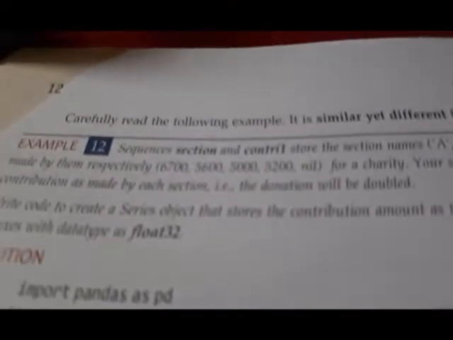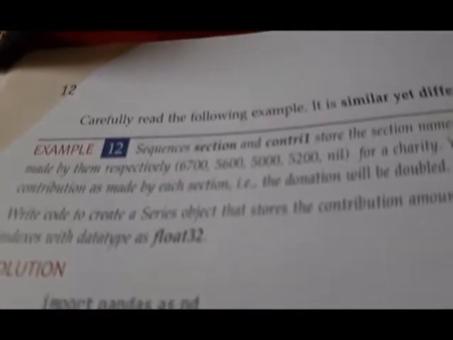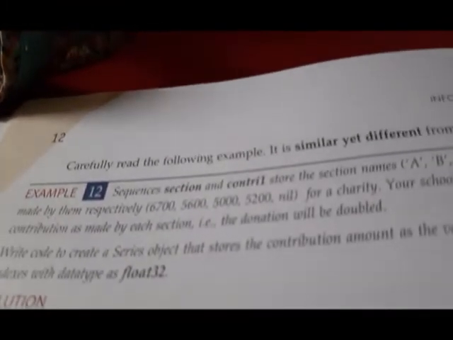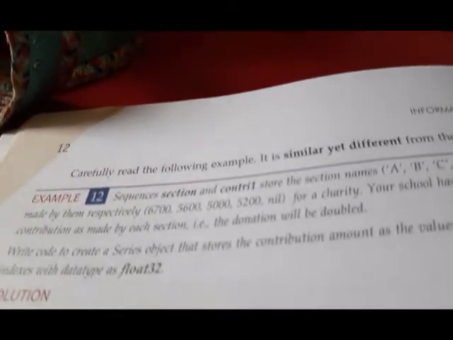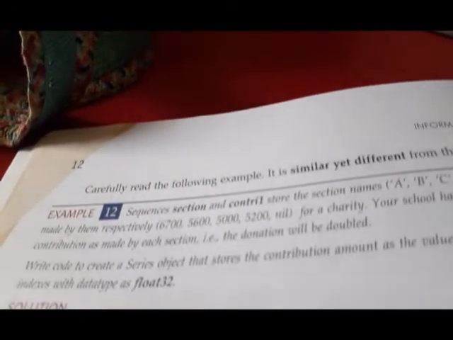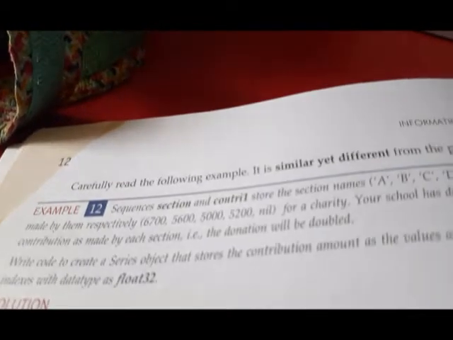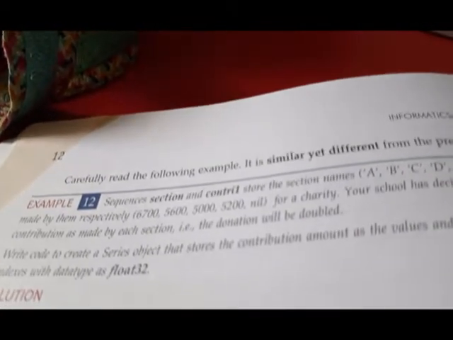Now dear students, go through the example on page 12. I am just giving you in short what it has to do. It says that there is going to be some contribution from sections A, B, C, D, E of class 12th for some purpose.